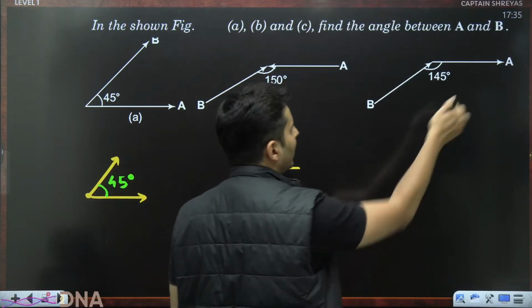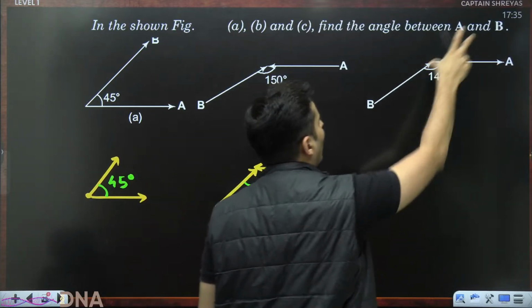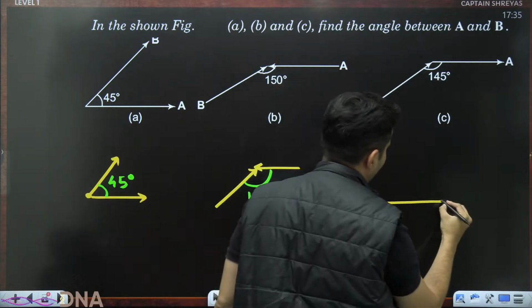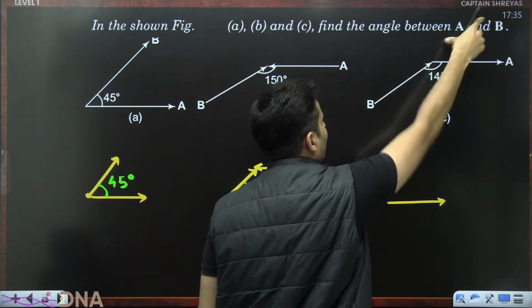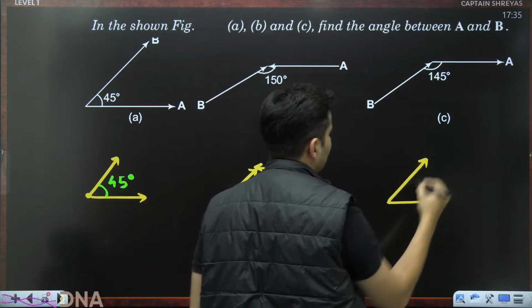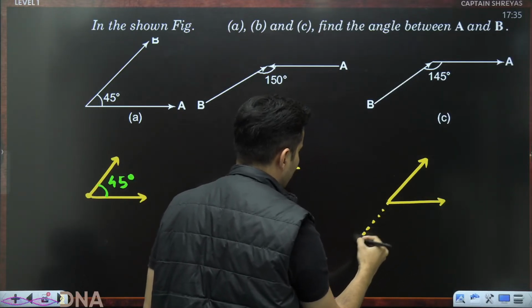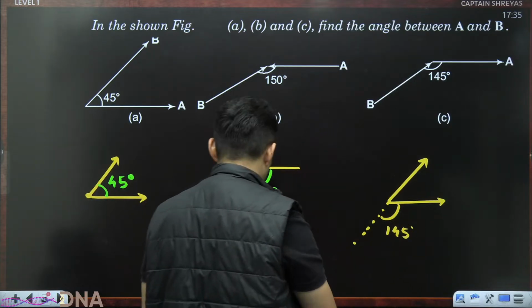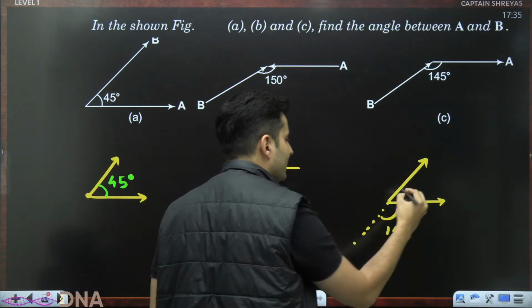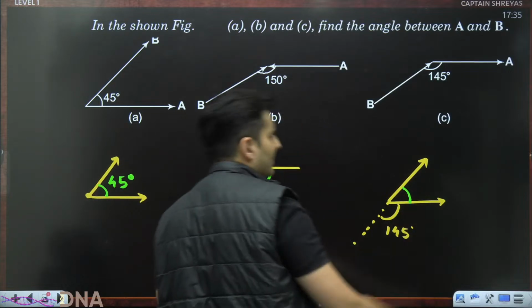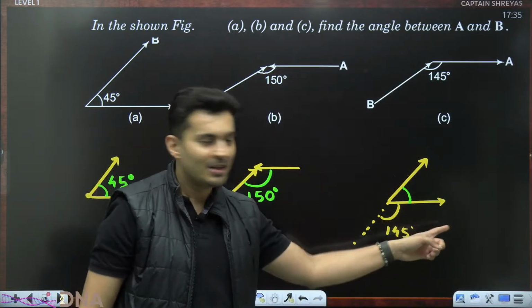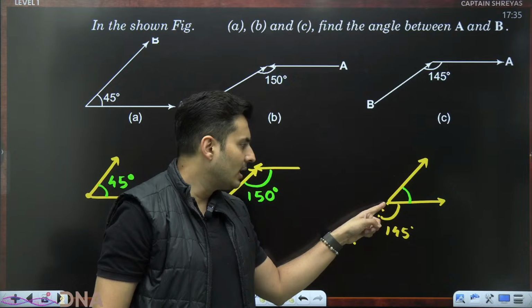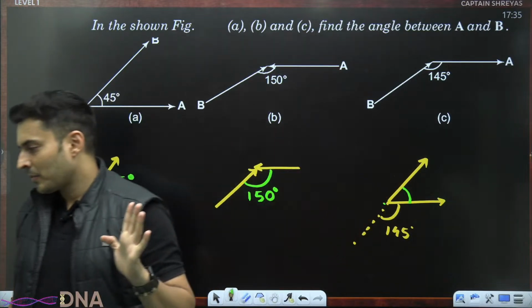Here, the problem is head and tail are together, not head-head or tail-tail. So I have to shift it. Either you shift this here or you shift that there. Either way, you will get the same answer. Slide that up slightly like this. This angle was 145 degrees, but this is the right angle that I have to measure because now both the tails are together.